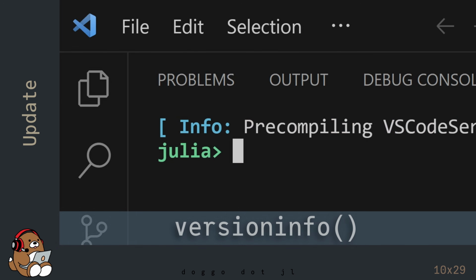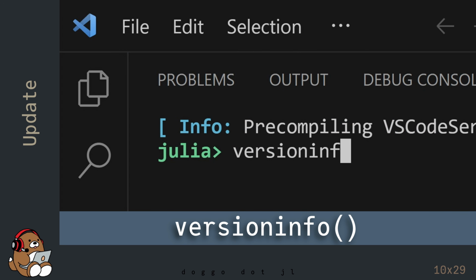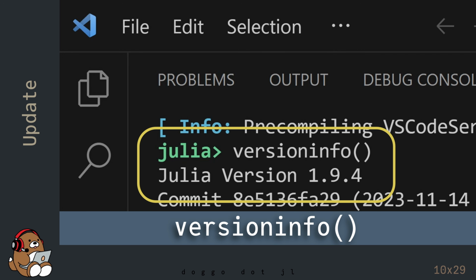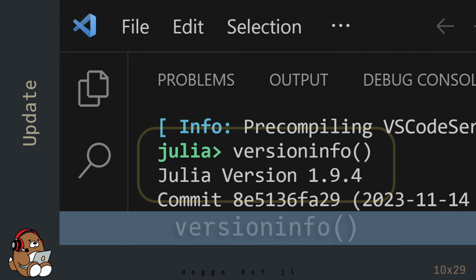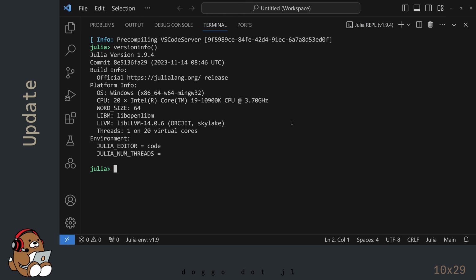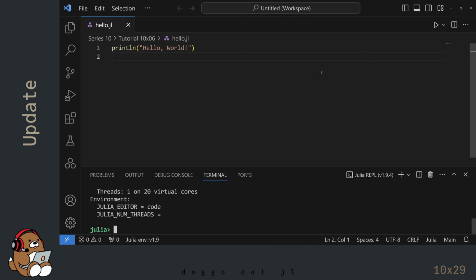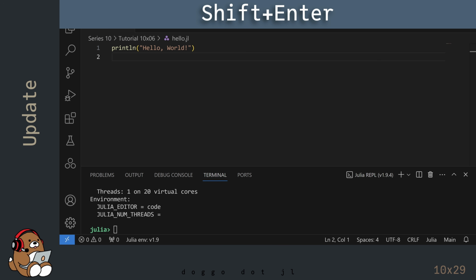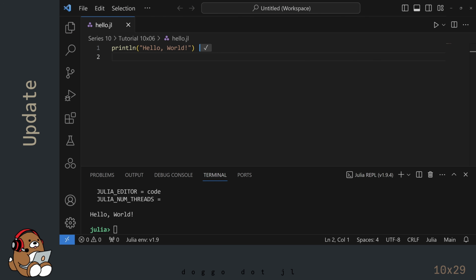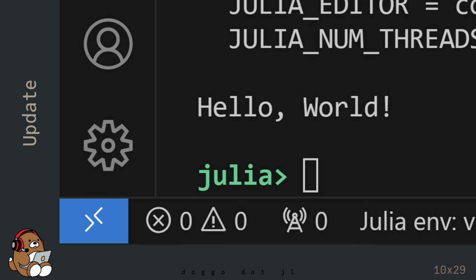The other way to check the version number is to use the versioninfo function in the REPL. In the editor, I'm using Shift-Enter to evaluate this line of code. If you see Hello World in the REPL, then congratulations! You have successfully updated to the latest version of Julia.